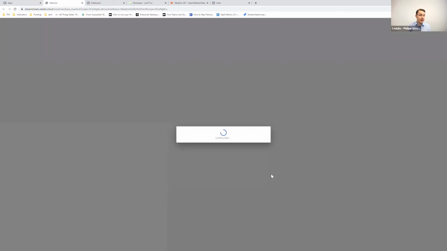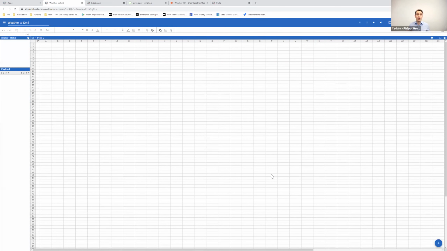Now the application is being generated in the background. You see the app is loading. That takes a second, and here we are. It's basically our plain sheet in the beginning, and that's where we're going to create our logic right now. A couple of things to mention here that we're going to use every time we build an application. That's, for example, our control panel up here, where we can start and stop an application, and in this case, also tell it, for example, how quickly it runs.